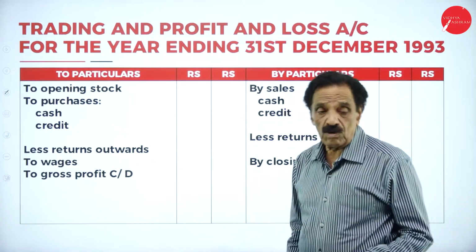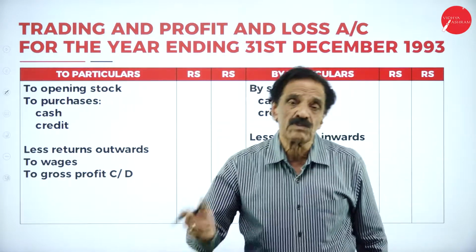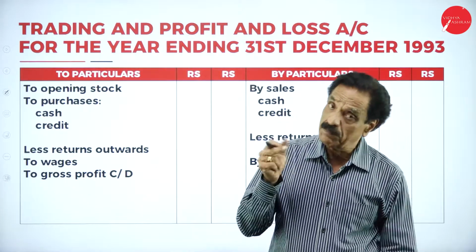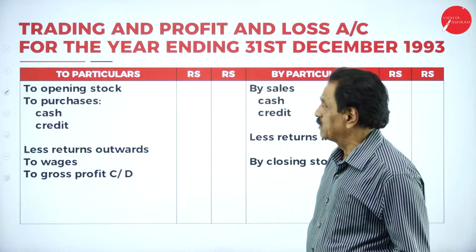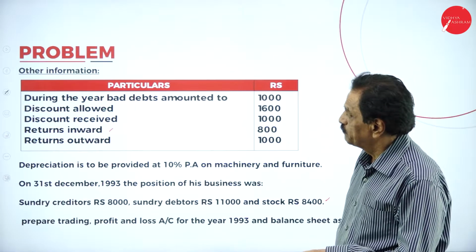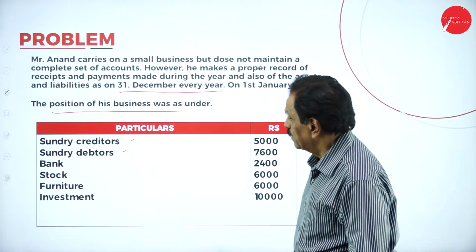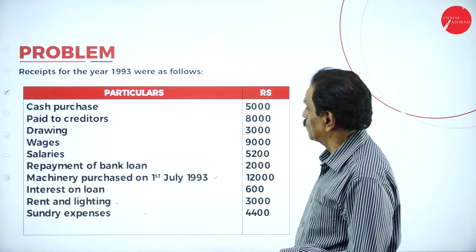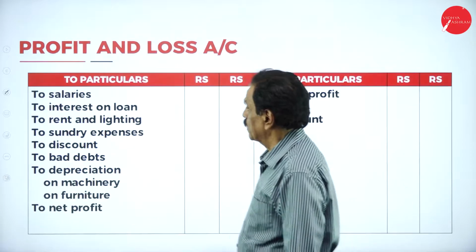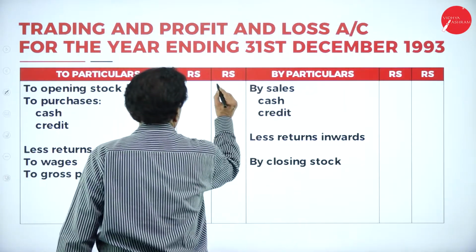So we'll move on now. We prepared the cash account, the debtor account, the creditor account. We'll go to the balance. So one by one. What's your opening stock? Here, your opening stock is 6,000. Opening stock is 6,000.